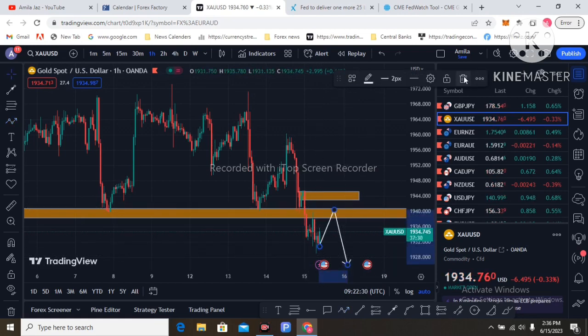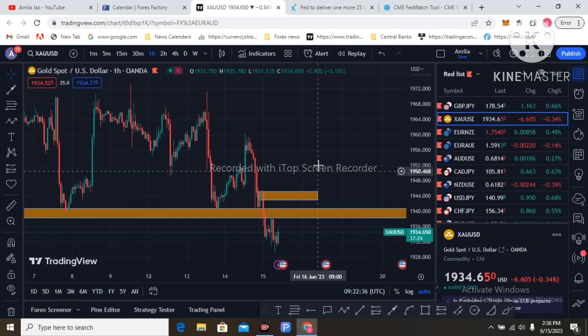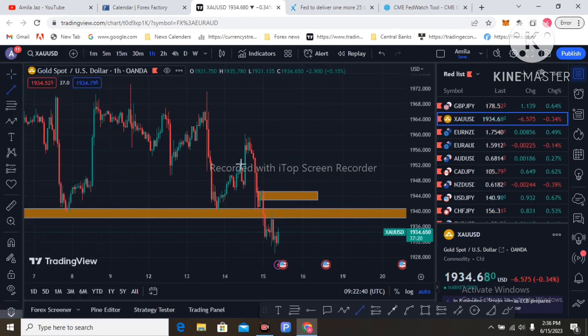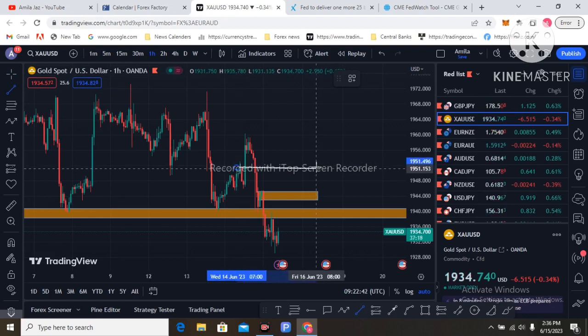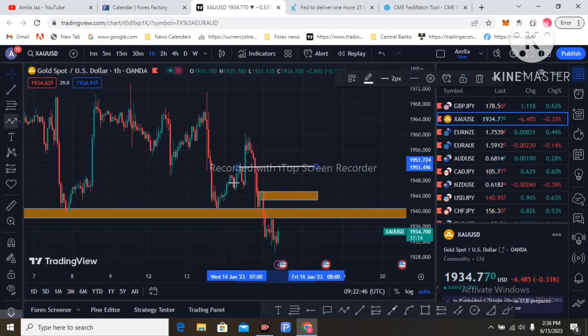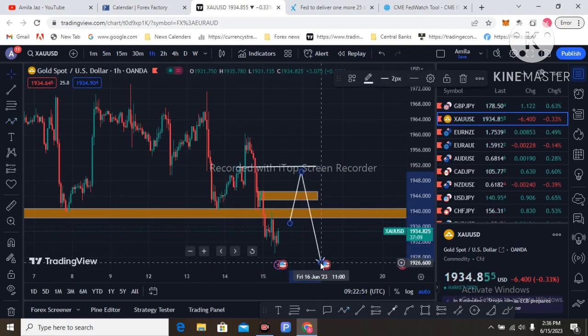So that is your sell opportunity: at the 1940 to 1945 level you have a sell opportunity. Again you have a sell opportunity here. This is the QM sell zone. Price can also retest here and drop again to the downside. So these are the sell chances in gold.